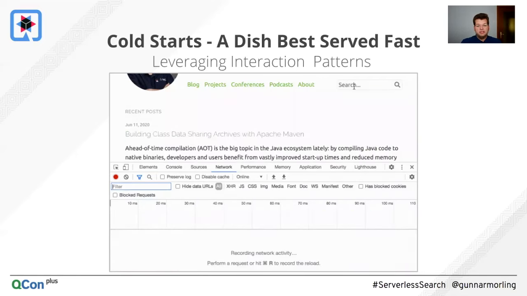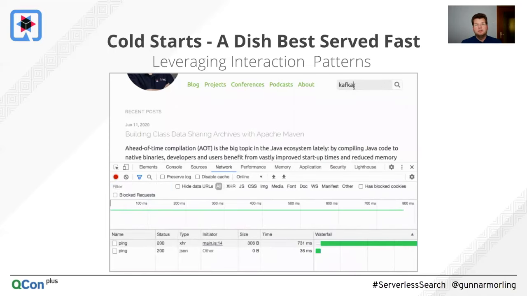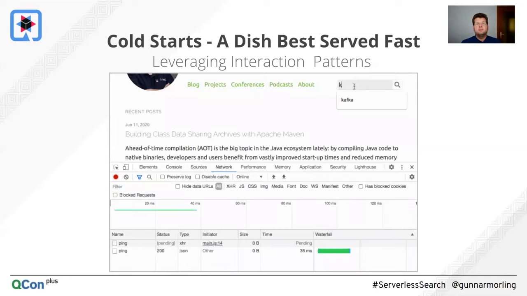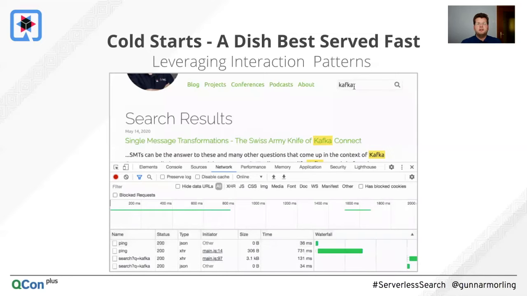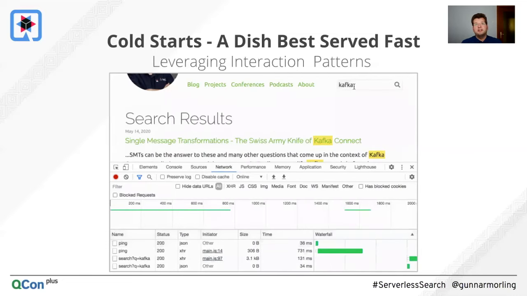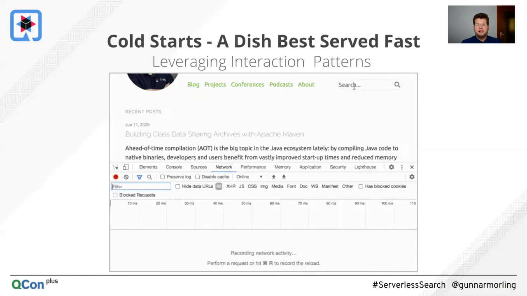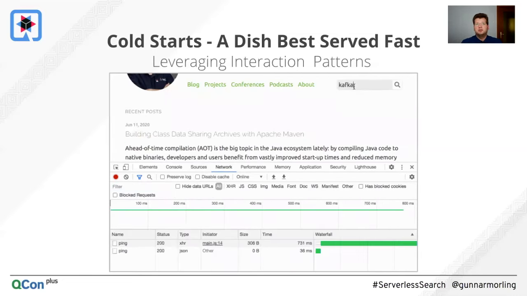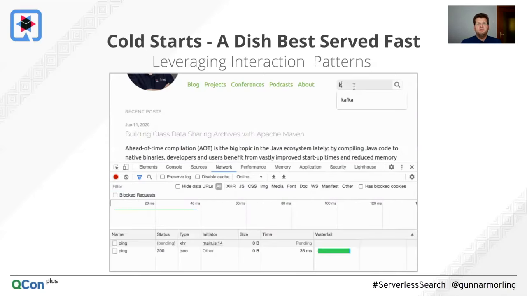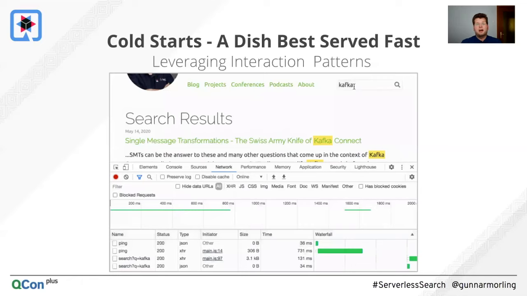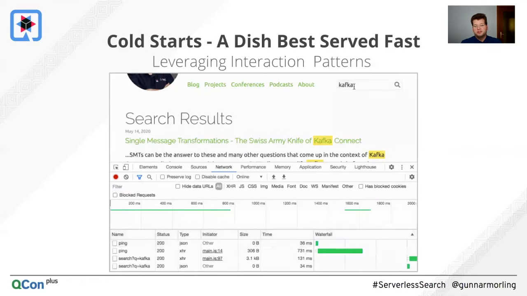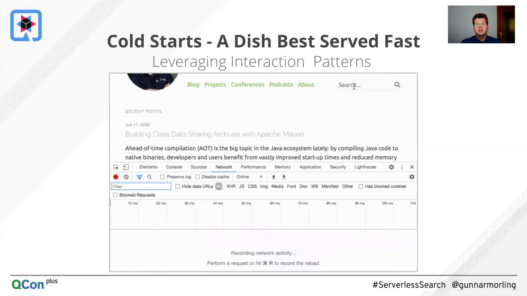So if you look closely here at the network tool in my browser, what I actually do is as soon as you put the cursor to this text input, it already will send a request to the backend. And this will actually take care of starting up the environment if it wasn't started before. So now this means if a second later or 2 seconds later, you actually submit your query, you will already hit a started up environment, and you don't even perceive the cold startup delay at all. So this is one way how we can further improve this.